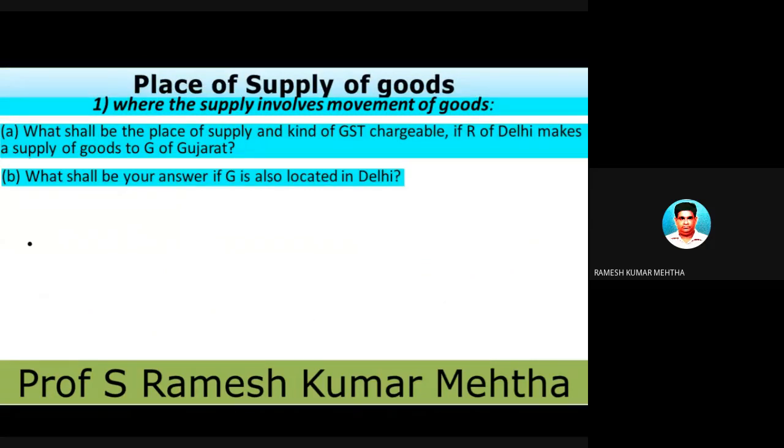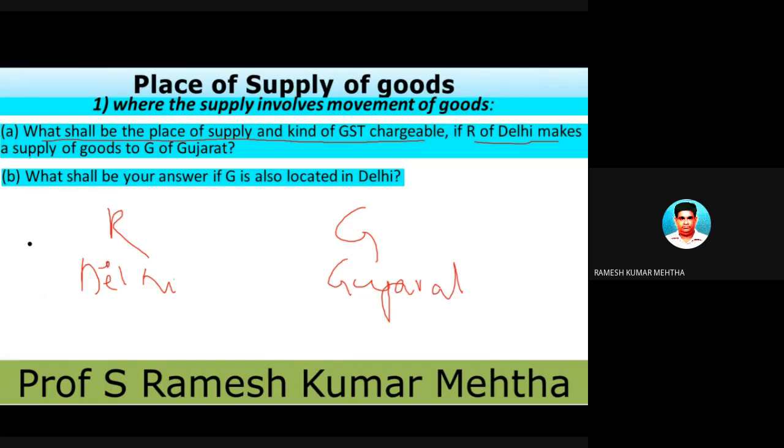Now, let's take another example: what shall be the place of supply and the kind of GST we are going to charge if R of Delhi makes a supply to G of Gujarat. So this person is supplying goods to Gujarat. This is the place where the movement of goods has terminated.